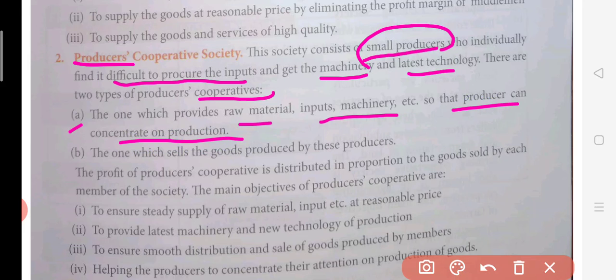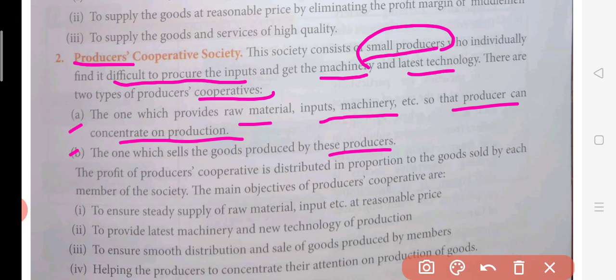Now the second one, the one which sells the goods produced by this producer. Now another one, the productive cooperative society will be the one where, when the goods are manufactured, they are going to sell them. So when they sell them, definitely those goods belong to the producers. So one is helping in raw material and another is helping in selling those produced goods.